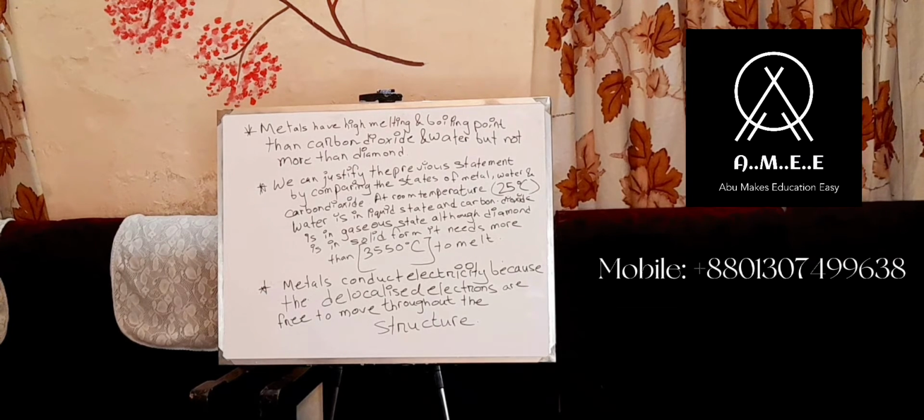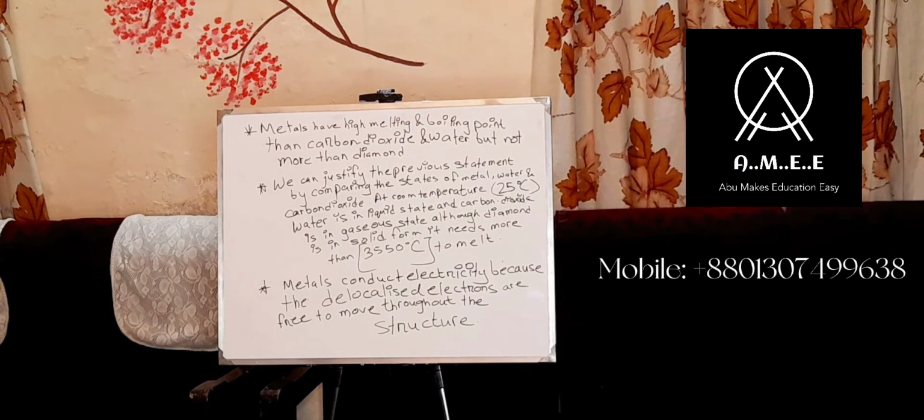If you are given this statement, that metals have a higher melting and boiling point than carbon dioxide and water but not more than diamond, and asked to justify the statement or explain what it means, then you can write that we can justify this statement by comparing the states of metal, water and carbon dioxide.